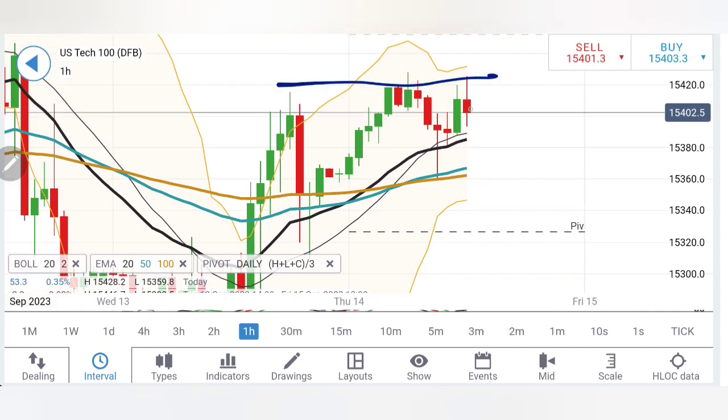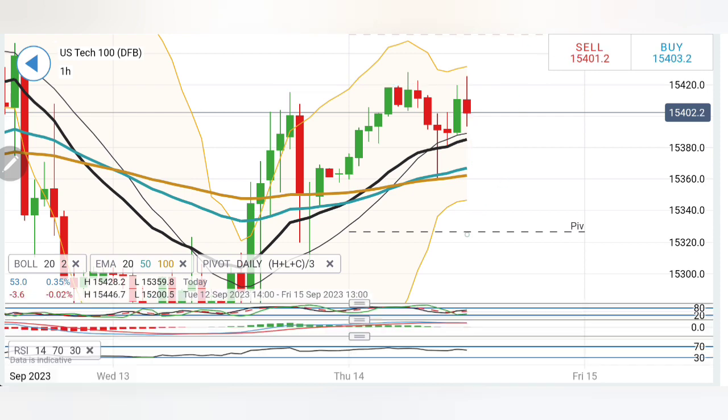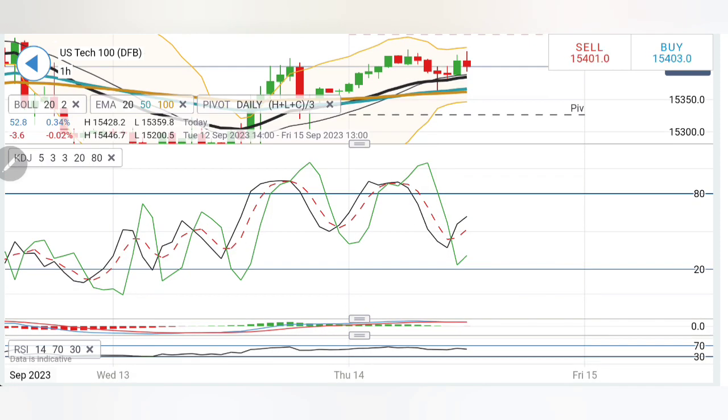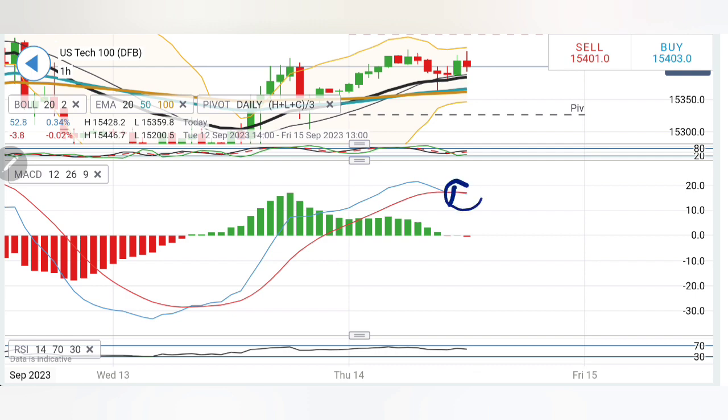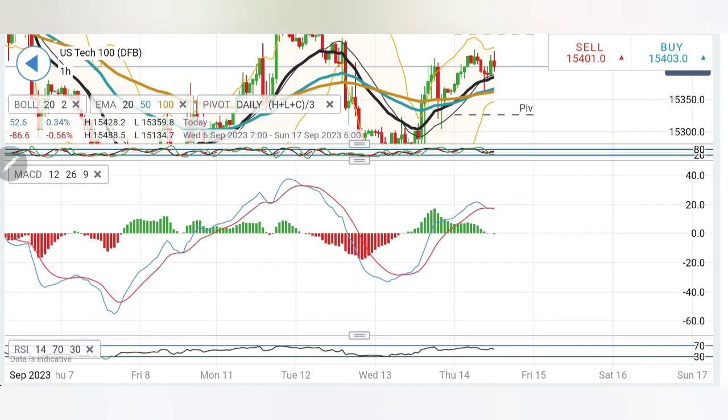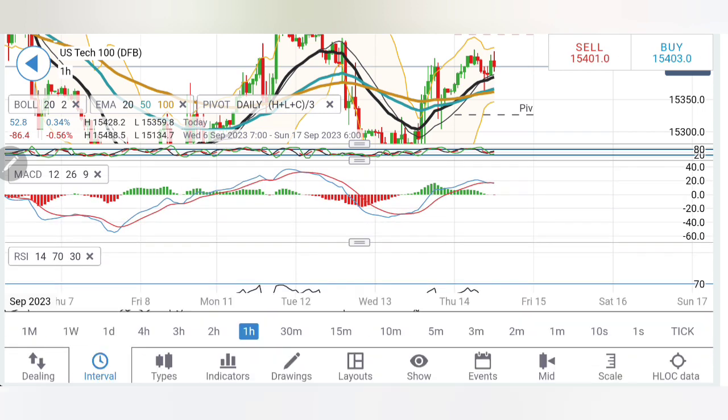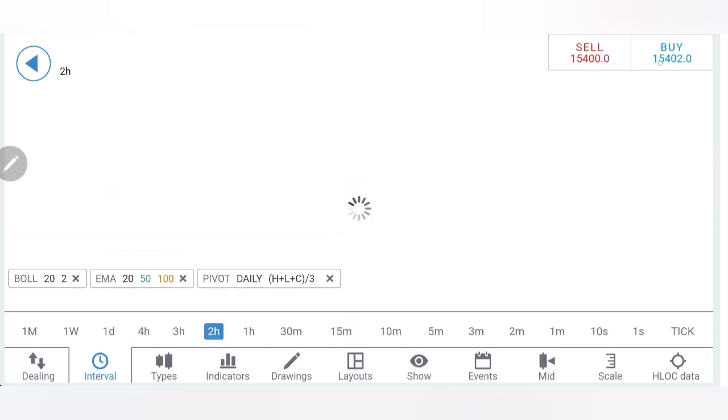Yes, it has achieved a double top here, trying to reverse here, possibly below 15,380. More bearishness may prevail. The stochastic is rising, MACD is trying to cross over for a sell, and see one wave is complete, the second green part is done. If it diverges here, more bearishness may prevail. RSI is comfortable near the top, coming down.